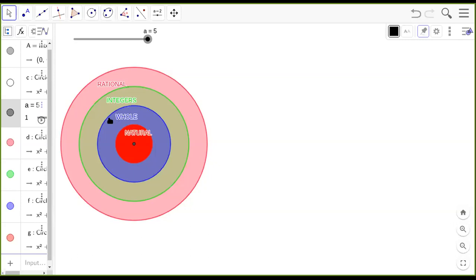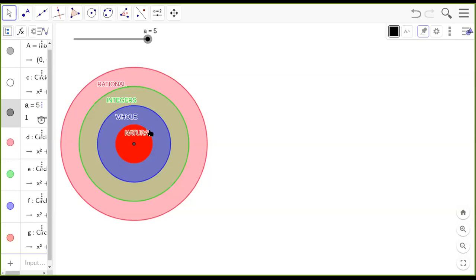And hence the second set or the second group of numbers, called the whole numbers, got introduced, which included all the natural numbers or the counting numbers along with the 0. So natural numbers were a smaller group, and then we introduced the second larger group, which was the whole numbers. So all natural numbers are whole numbers, because everything which is there in the smaller group is also contained in the bigger group.